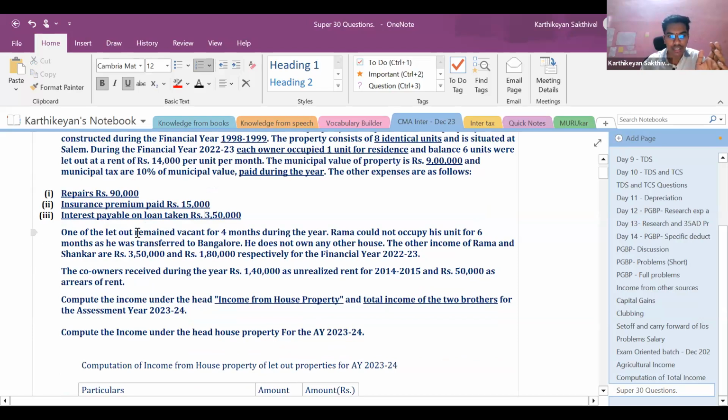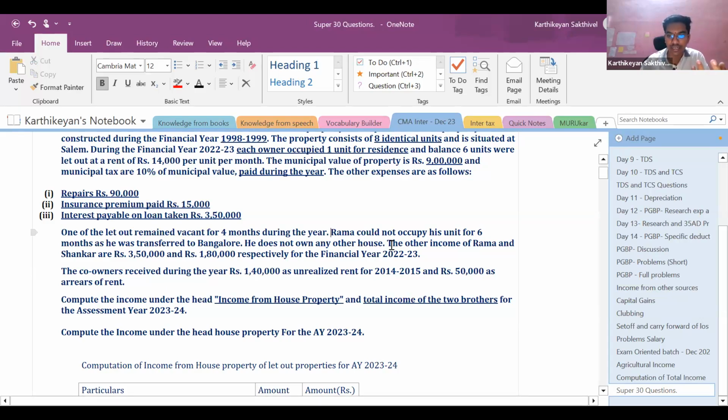So one of the let out units remained vacant for 4 months during the year. You can claim vacancy allowance. The 4 months rent can be reduced from the annual value. Next, Rama could not occupy his unit for 6 months as he was transferred to Bangalore. Even though he was transferred to Bangalore, for a property to be self-occupied, if he could not occupy it on account of his business or employment, that will still continue to be his self-occupied property. Hence, even though he could not occupy it for 6 months, you cannot treat it as deemed to be let out property, right? Or vacant property. It should be treated as self-occupied property.